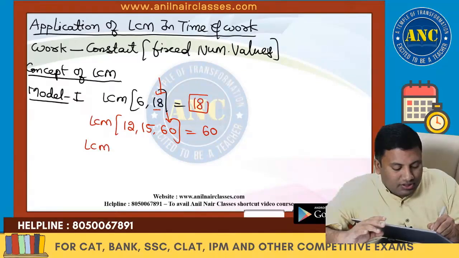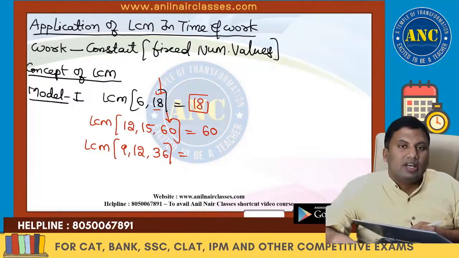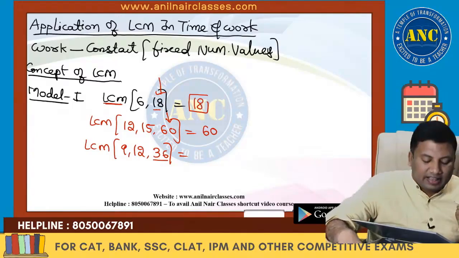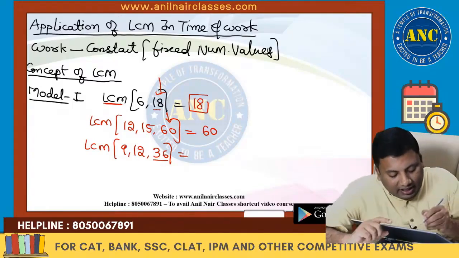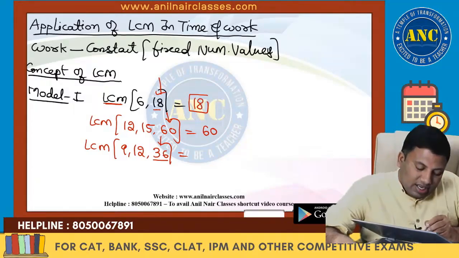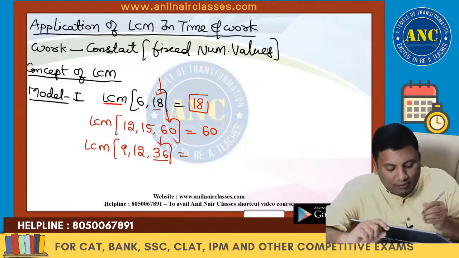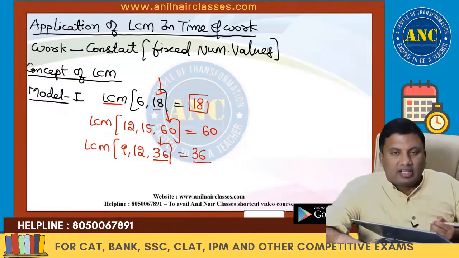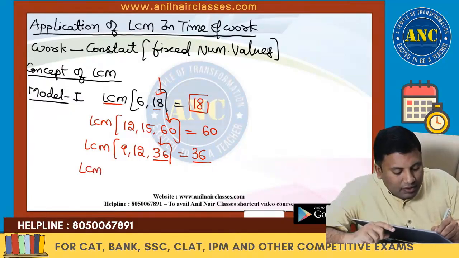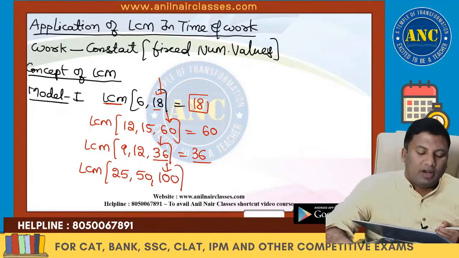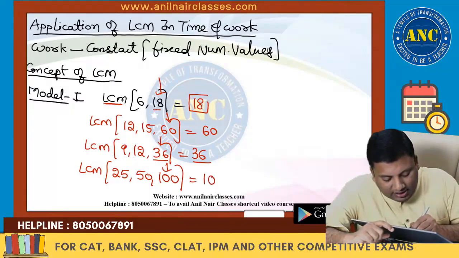Few more examples. 9, 12, 36. Largest number only, because we want a multiple. A multiple is definitely greater than or equal to the factor. Take the largest number, 36. Is 36 divisible by 9? Yes. Is 36 divisible by 12? Yes. So the answer is 36. One more example: LCM of 25, 50, 100. Largest number, 100. Is 100 a multiple of every other number? Yes. So the answer is 100.